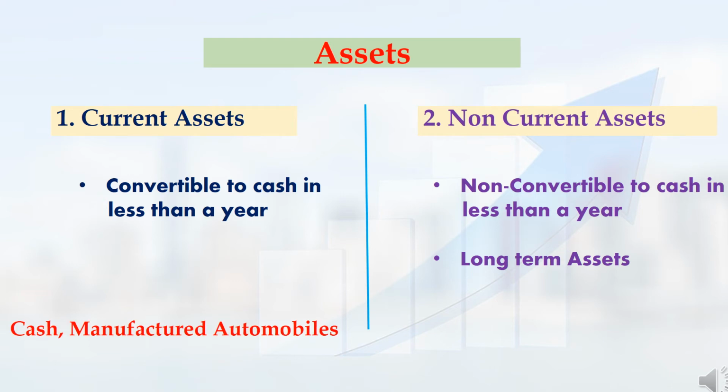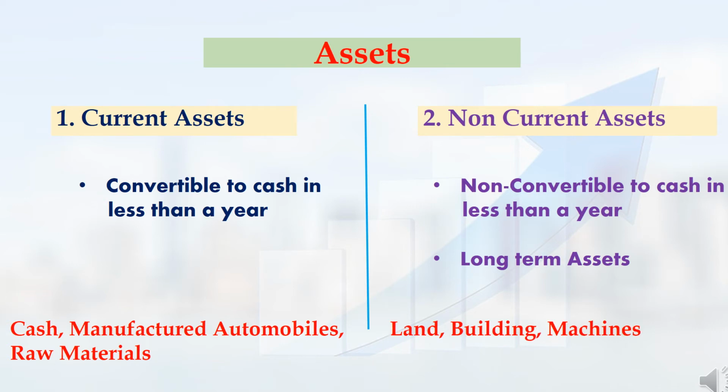Let me assume that I have an automobile company. If my company's bank balance is 30 lakh rupees, then that will be mentioned under current assets. In my company, whatever automobiles are ready for sales after the production work will also come under current assets. In addition to that, whatever raw materials are available in my company will also come under current assets only, because those raw materials will be converted into automobiles and will be ready for sales in this year itself. So that will also come under current assets only.